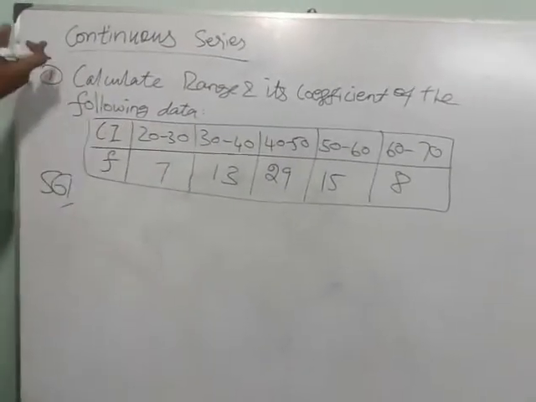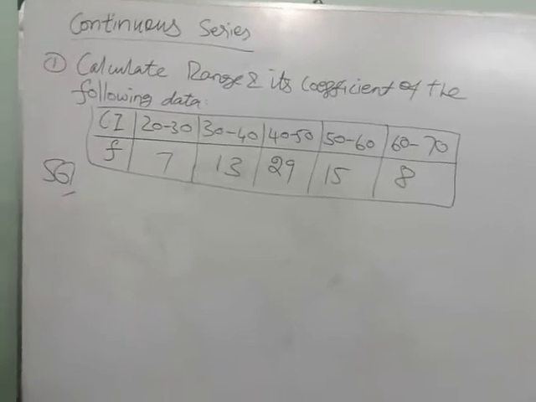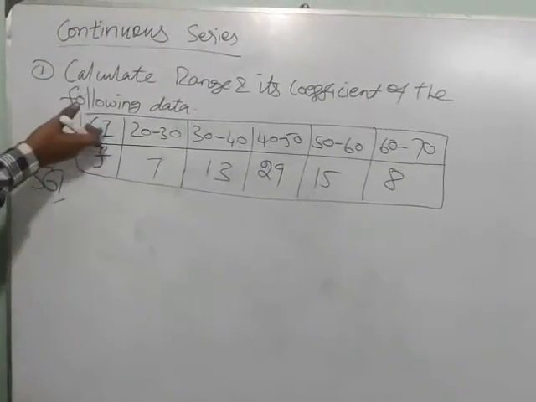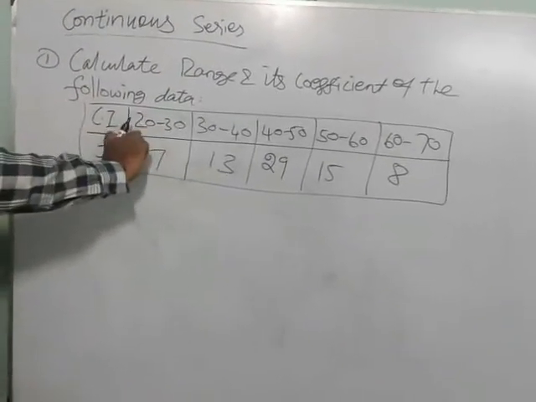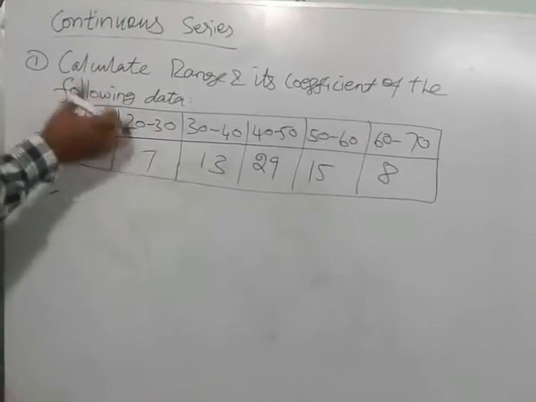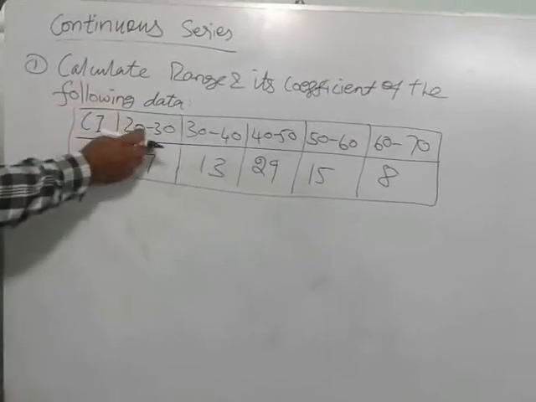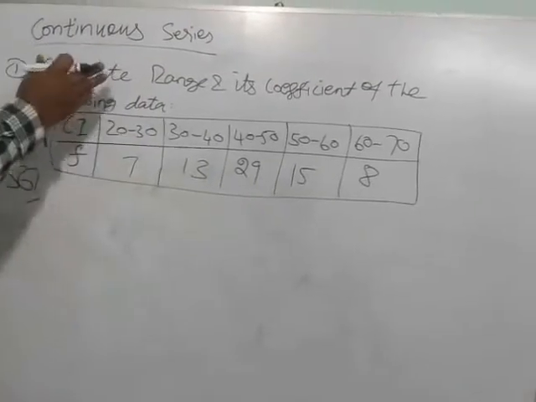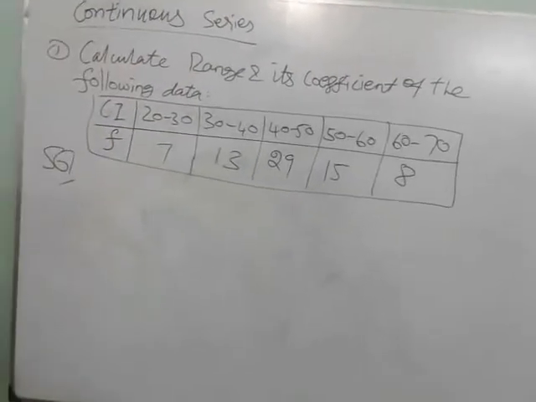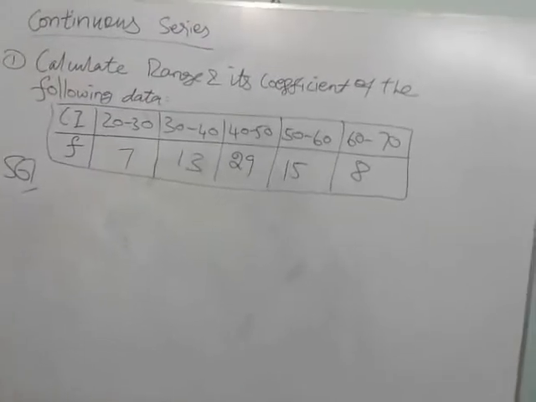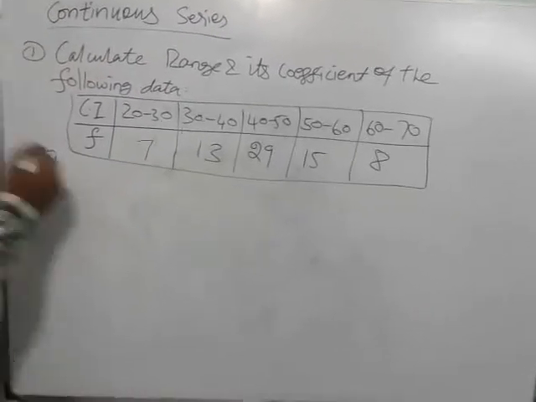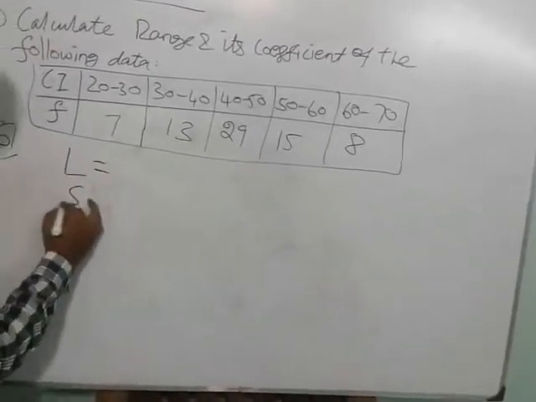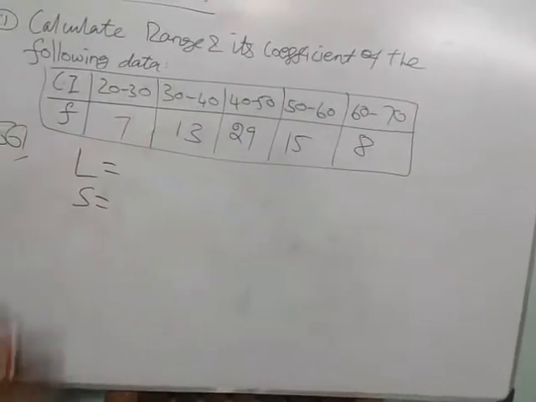Now it is a problem based on continuous series. That means they give the class interval. The interval is given, 20 to 30, and the frequency is also given. It is also a type of grouped data, but the class interval is given. That is the main thing, that is nothing but a continuous series. The same question, range and coefficient. You know the formula for range and coefficient. That is no problem. And here we need L and S. The formula and L and S are very important.